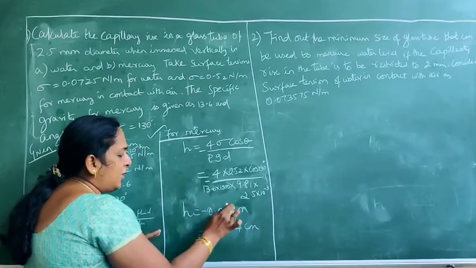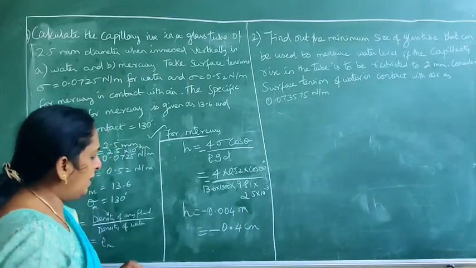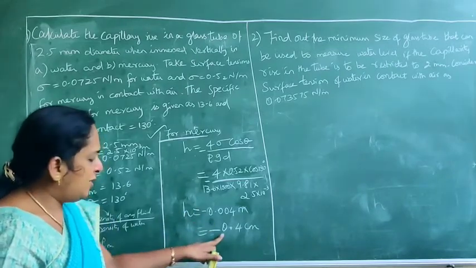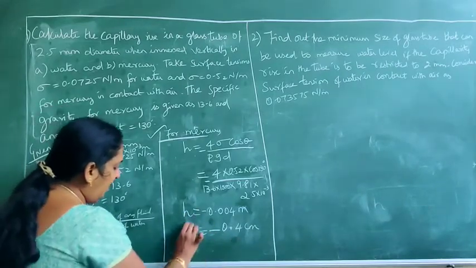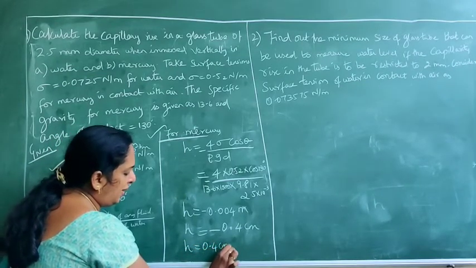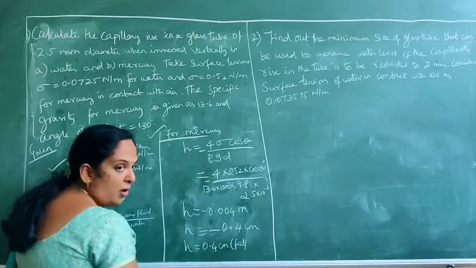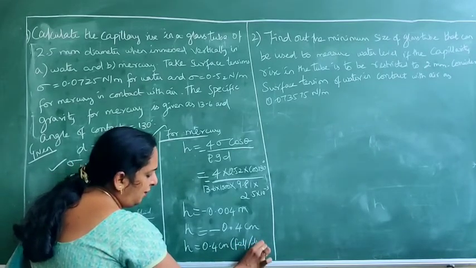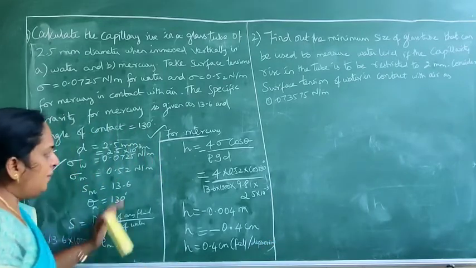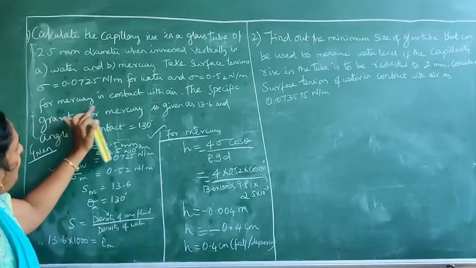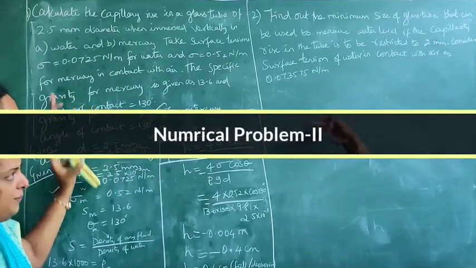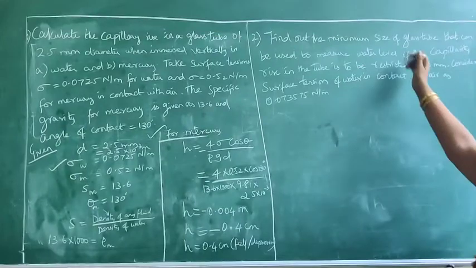Please try to practice more with the calculator so that you will be able to get the answer very quickly. So H is equal to minus 0.4 centimeter. We can give it like this. Otherwise, you can express it as H is equal to 0.4 centimeter, and in the bracket you can write fall or depression, which indicates that it is negative. So you have got the value for both mercury as well as water, the capillarity rise and fall.